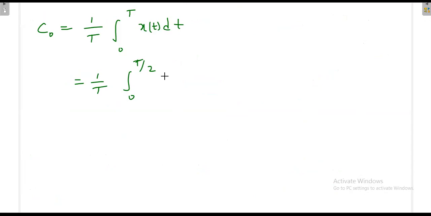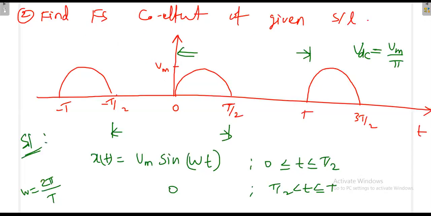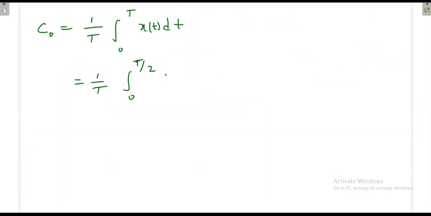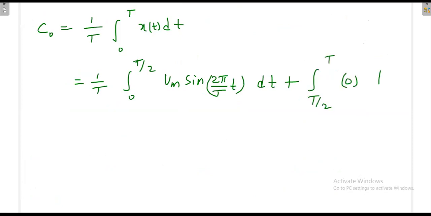Again, what is the x of t value there? Vm sine omega t. Again, instead of omega, I can put 2 pi by T, into dt. Again, integration T by 2 to T of 0 dt.